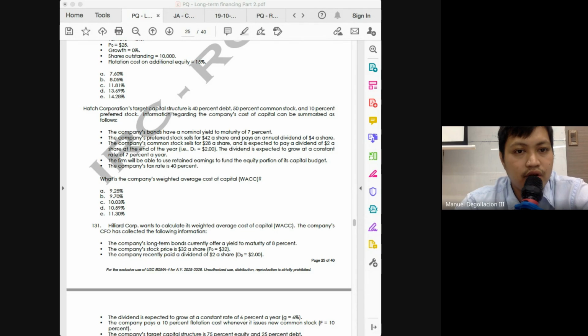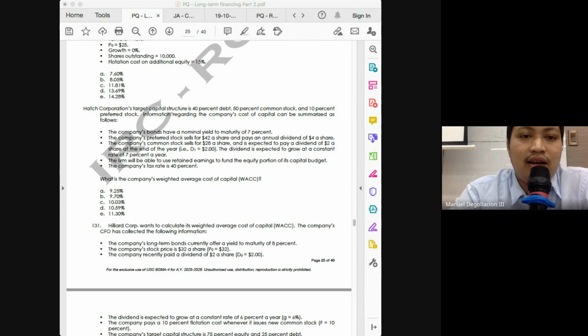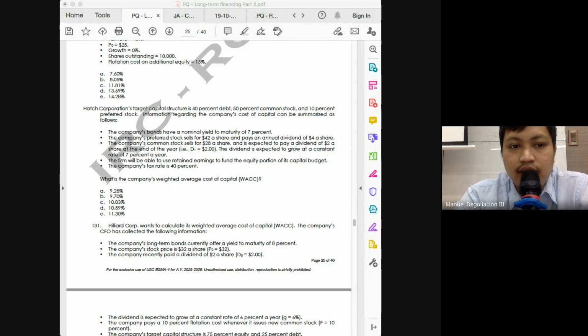So we begin with cost of debt. First bullet here is the company's bonds have a nominal yield to maturity of 7%. What does the 7 represent? This would be our cost of debt. And as always, class, your cost of debt should be after tax. Are we given the tax rate in this problem? Yes, the last bullet tells us that the company's tax rate is 40%.